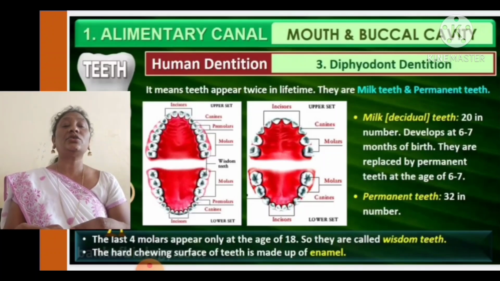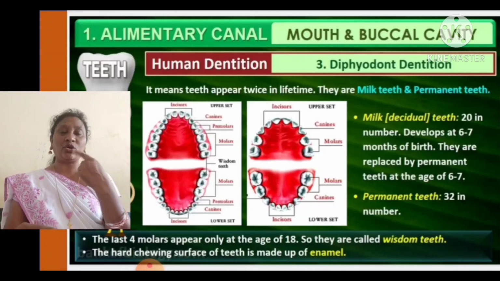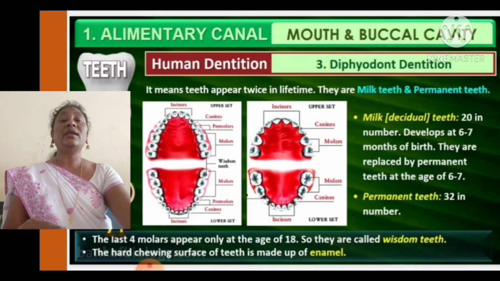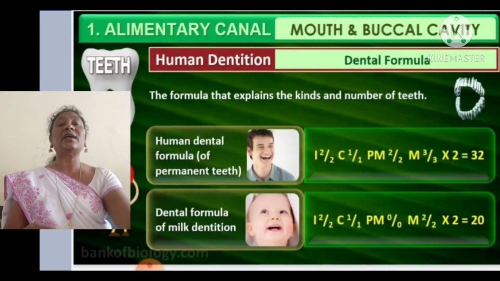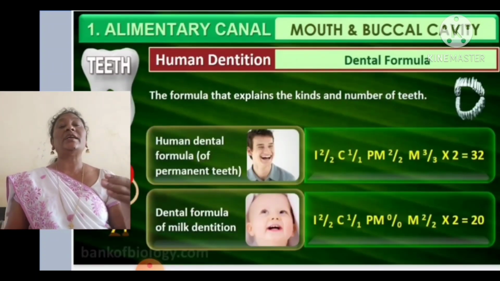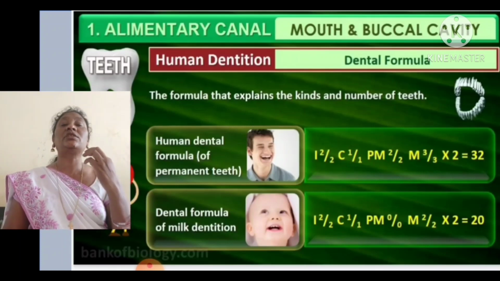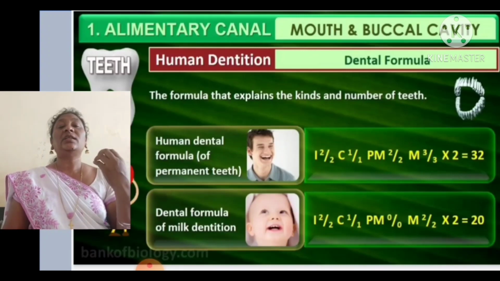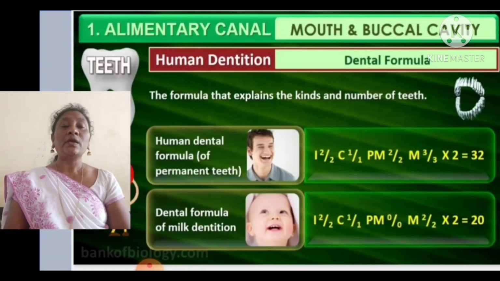The hard chewing surface of a tooth is made by the enamel. When you open your mouth, the teeth look white in color. They are very glazy, no? That glazy part we call enamel. The arrangement of teeth in the jawbone is called dentition. And the formula which shows the count of teeth we call the dental formula. So coming to the dental formula, in case of adults we see the permanent teeth.